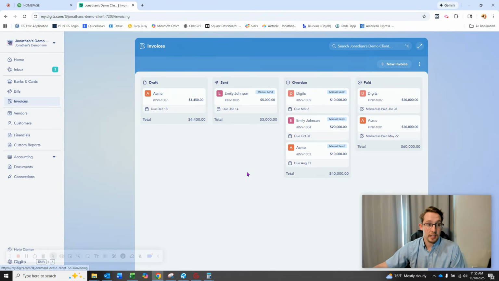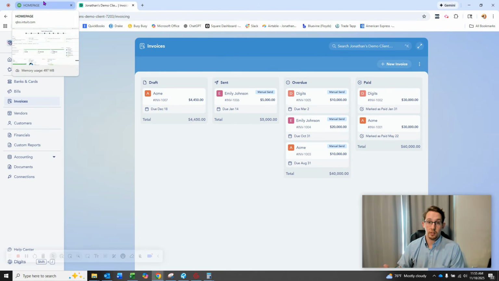Whenever you go to send out invoices here, you can send them out directly to your clients and customers, similar to how you would with QuickBooks Online. The difference is with QuickBooks Online, there are fees. I believe there's a 2.9% fee if you allow that customer to pay via credit card. And then there's a 1% ACH fee if you allow them to pay with like a bank ETF, bank to bank, from the customer's bank to your bank, up to $10, if I'm not mistaken, $10 or $15. So there is some cost associated with receiving that income.